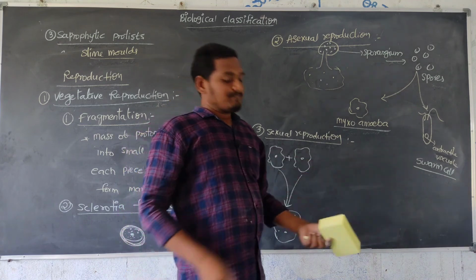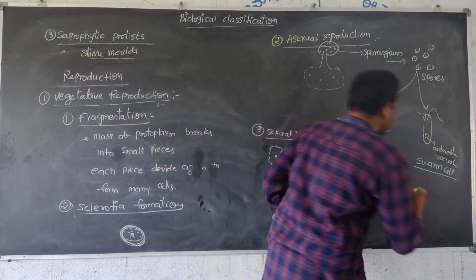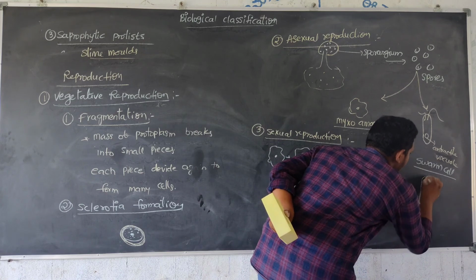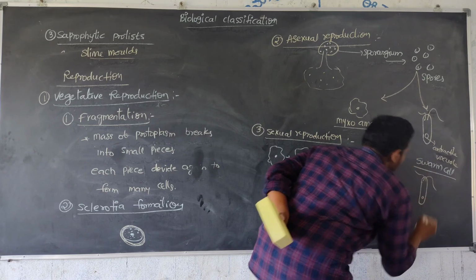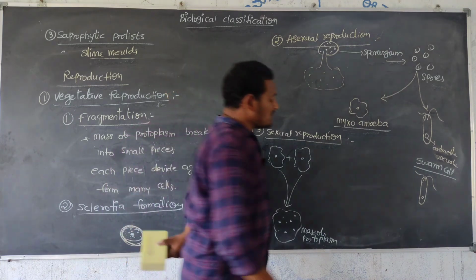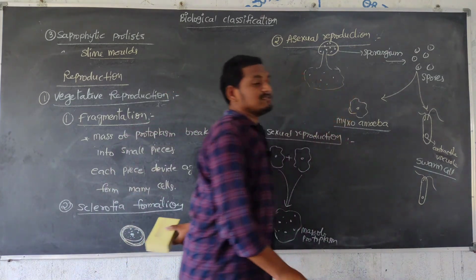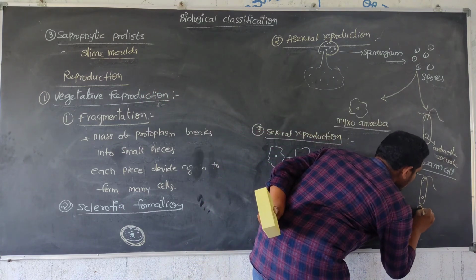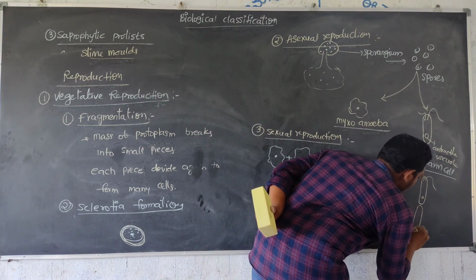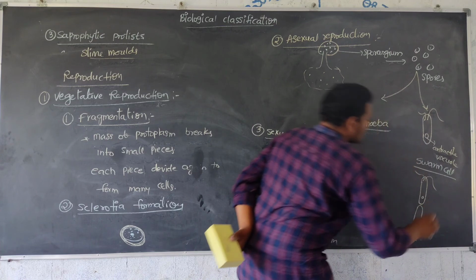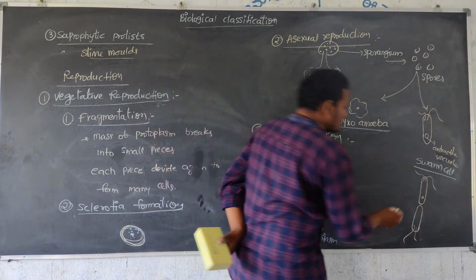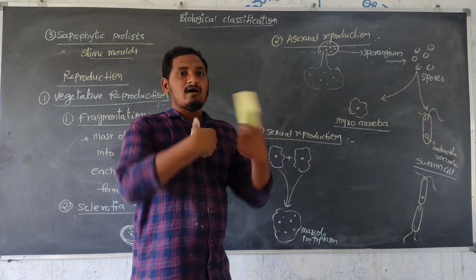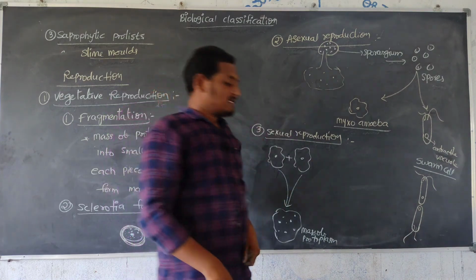Next, swarm cells. Swarm cells, what will happen? For example, this is one swarm cell. This is a contractile vacuole, one swarm cell. Another swarm cell is arranged in reverse. So this is another swarm cell. Contractile vacuole is present. Both are in opposite direction.